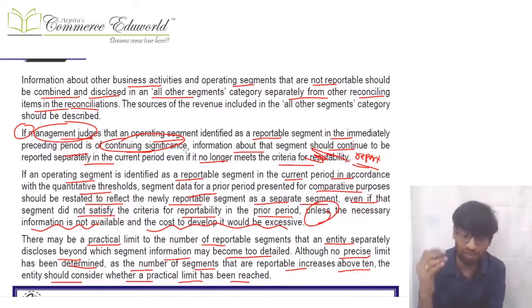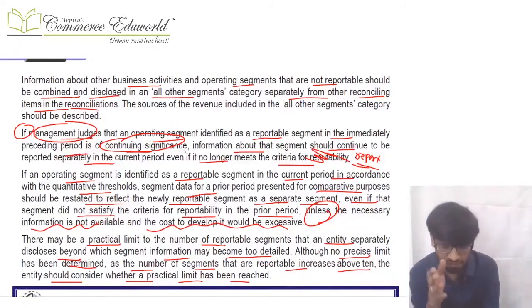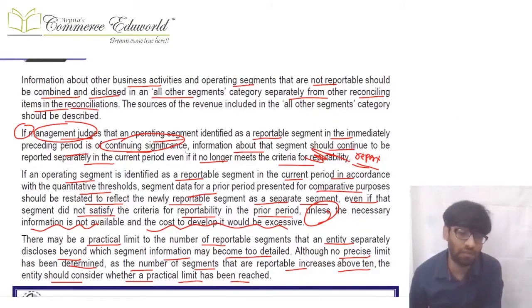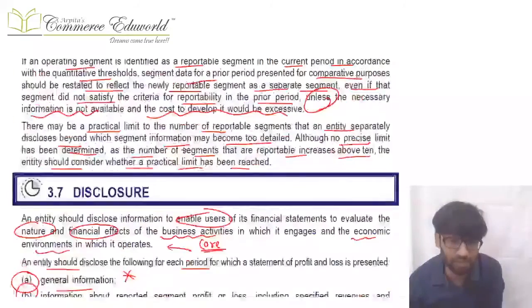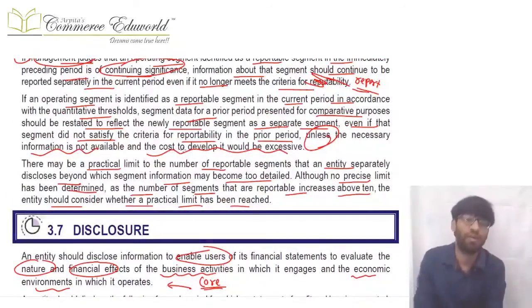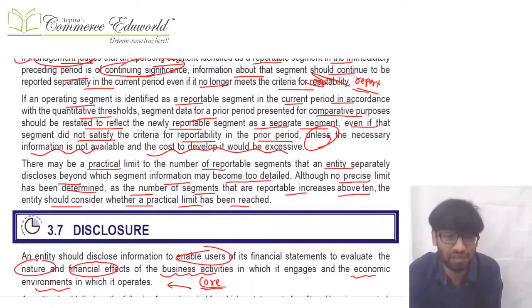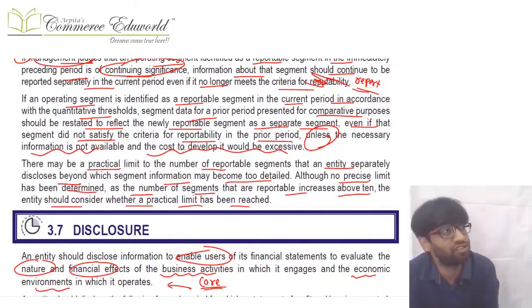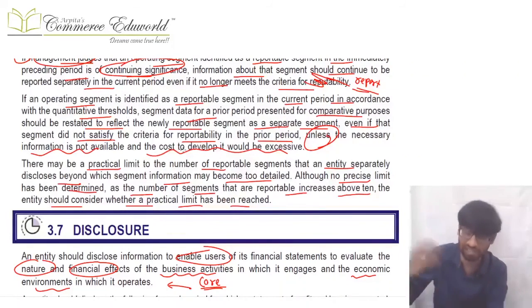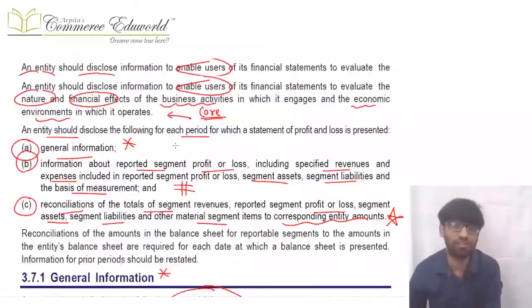So normally, if there is a new reportable segment in the current year, then in the current year financial statements, the current year column will be there and the previous year column will be restated and given, unless information is not available and the cost of developing that information is very high. Regarding a practical limit, there is no specific practical limit, but once the reportable segments cross 10, they ask you to check yourself whether the practical limit has been exceeded, because however many operating segments there are, that many columns will be there in the current year and the previous year also, and it becomes cumbersome. So what disclosures have to be made?